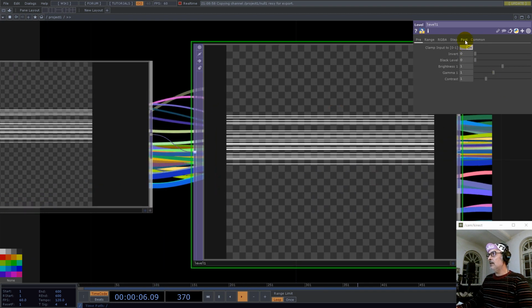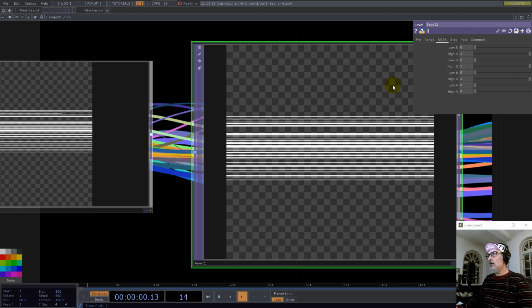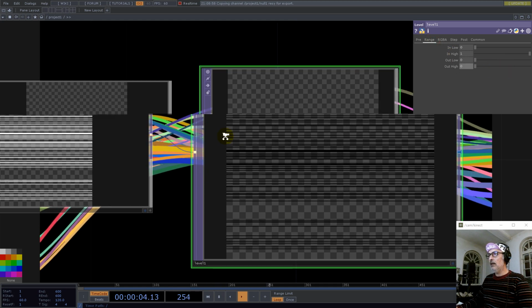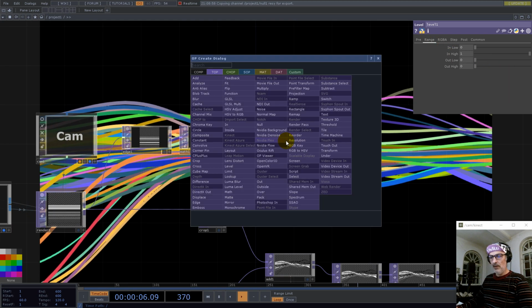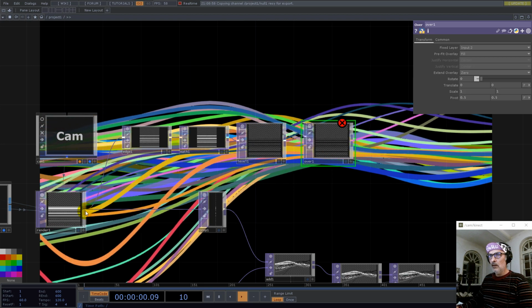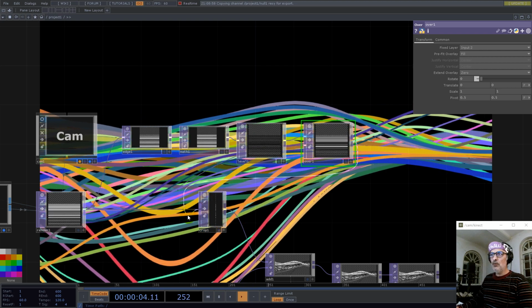Okay, so in here, not here, I believe here, yeah, we go black, and now we have an over with this initial texture, and then we go into crop.